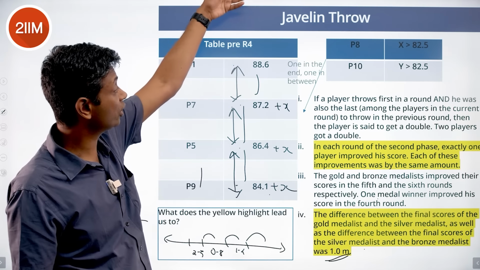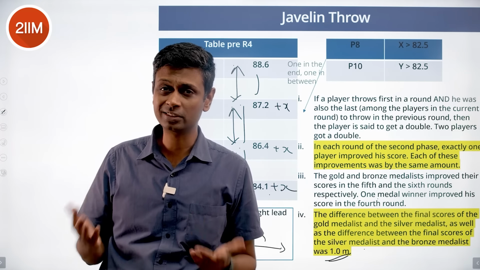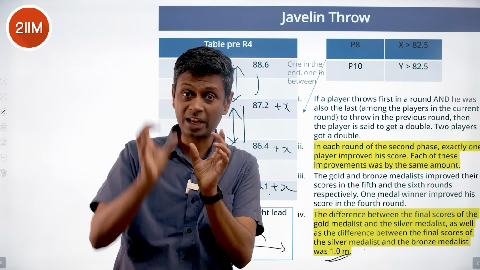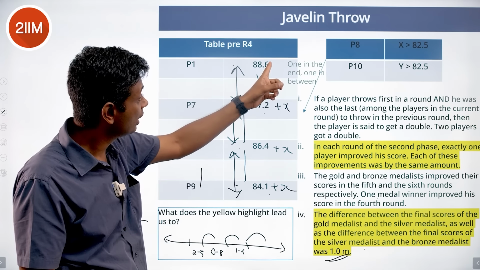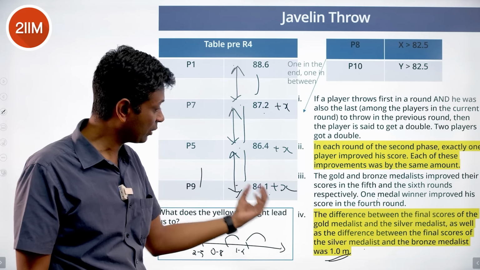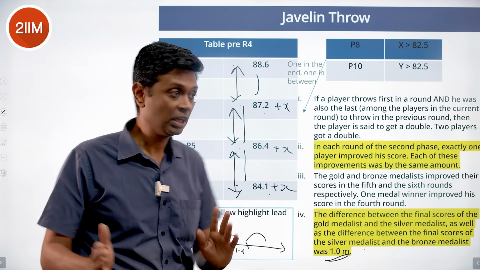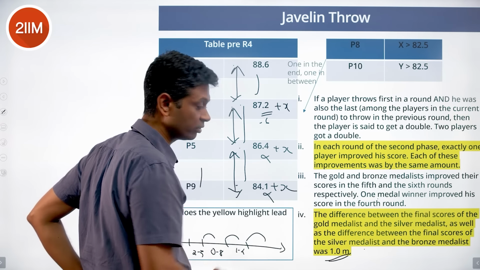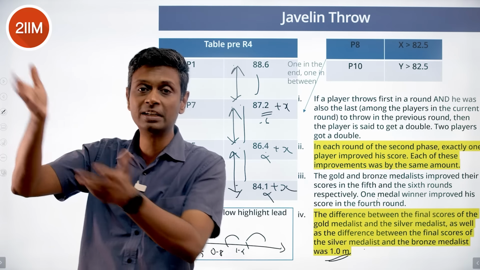This difference could overshoot it and be more than this by 1, more than that by 2. Whatever it is, we are not going to have difference of 1 and 2. So x plus 1, x minus 1, the decimal point should be the same. If I take this 87.2 to 89.6, I'm adding 2.4 to that. I have to add 2.4 here, I have to add 2.4 here. None of this will give me another 0.6. If I contrive and make this end with a 0.6, this won't end with a 0.6, this won't end with a 0.6. They're all different decimal places.